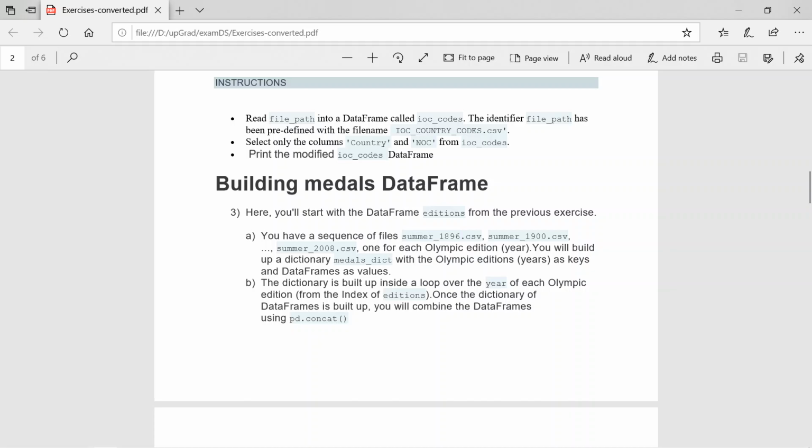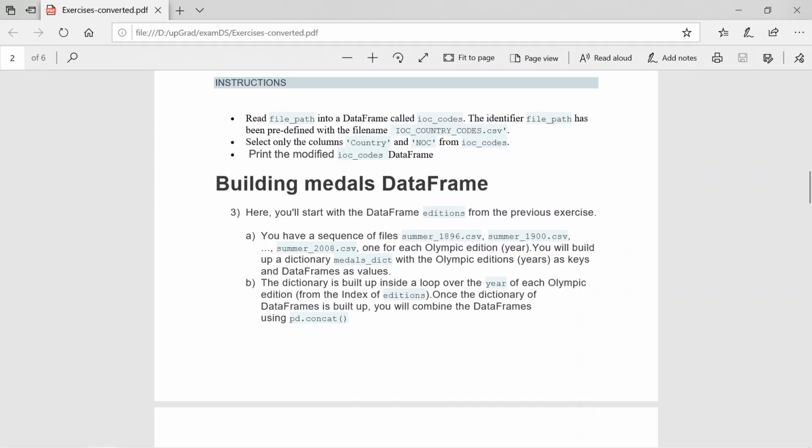So the main thing is you will build up a dictionary called medals_dict with Olympic edition years as the key, and the data frame as the value. In the dictionary, generally we have key-value pairs. They ask me to use the years as the key and the data frame as the value. The dictionary is built up inside a loop over the year for each Olympic game.